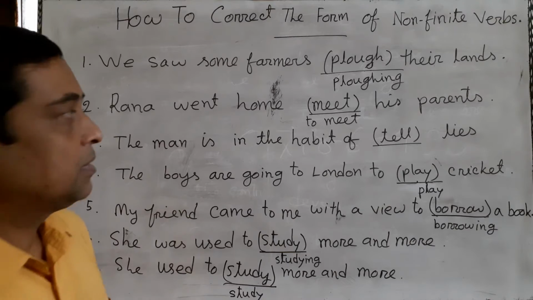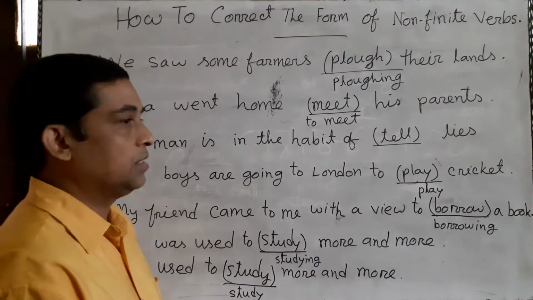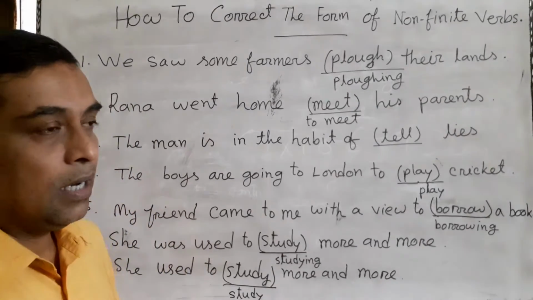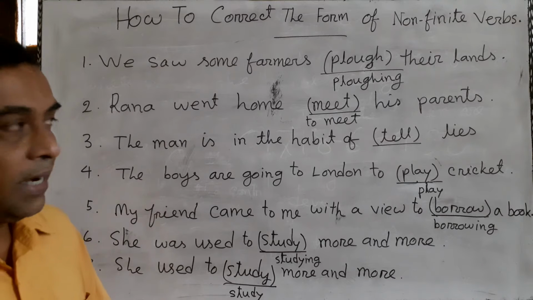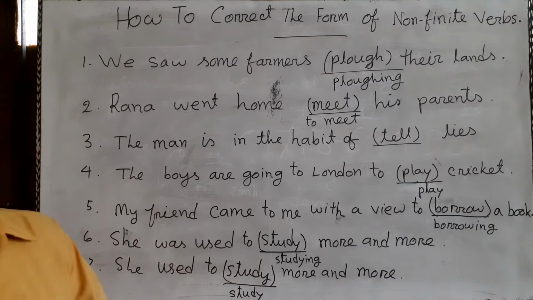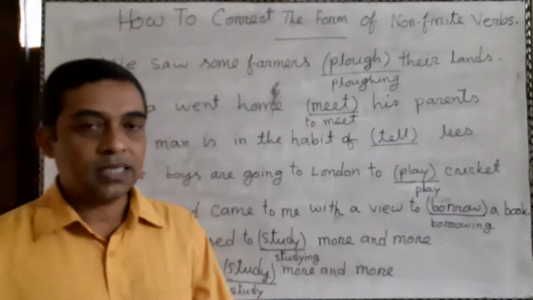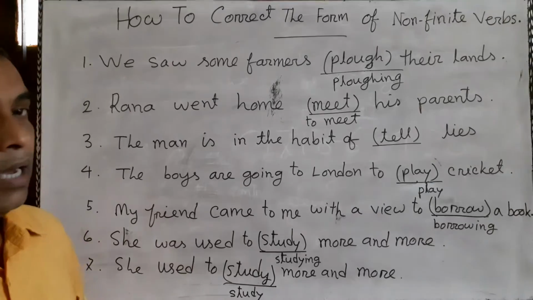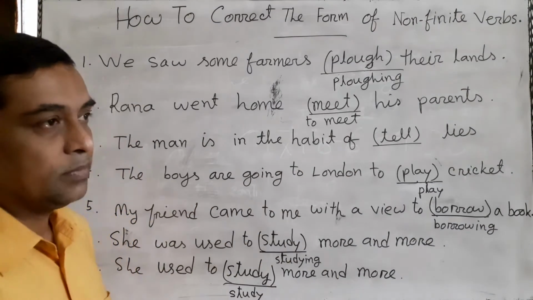What is infinitive? The verb which has a to before it is an infinitive. I am telling you again, the simple sentence which expresses the purpose or reason of something, in this sentence we must have an infinitive. So to meet is an infinitive.